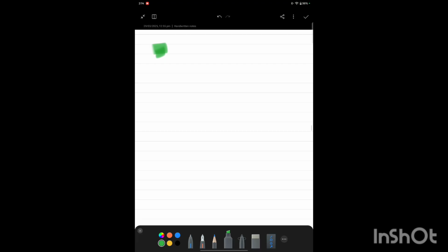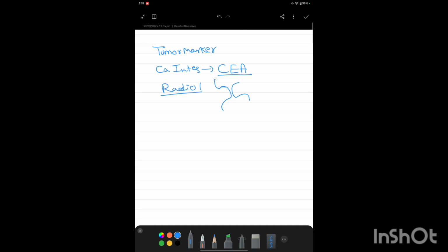Tumor marker for carcinoma of the intestine is CEA, carcinoembryonic antigen. CEA is the tumor marker, and radiologically we can see the apple core appearance in barium enema.